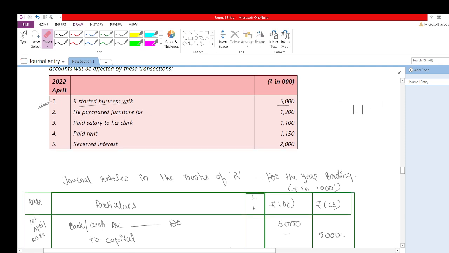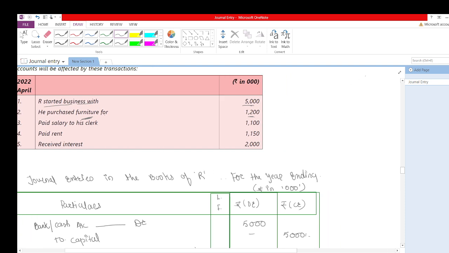So the second transaction is that he purchased furniture for rupees 1200. He purchased furniture for his business for rupees 1200. Now which two accounts are affected here? As we know, we are recording double entry. Please tell me what the two accounts are.